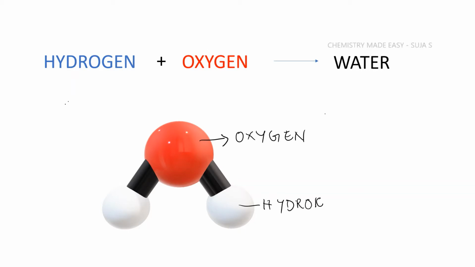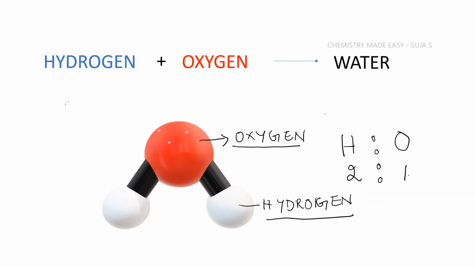No matter how this water is formed, water will always have two atoms of hydrogen and one atom of oxygen in it. That is, the ratio of the number of hydrogen atoms to oxygen atoms in a water molecule is fixed. It is 2:1.